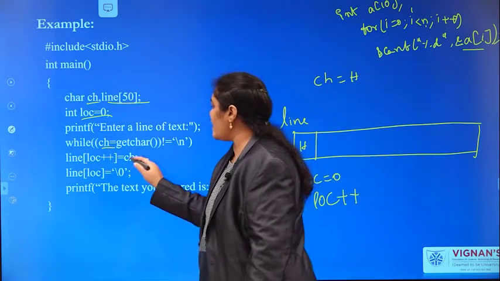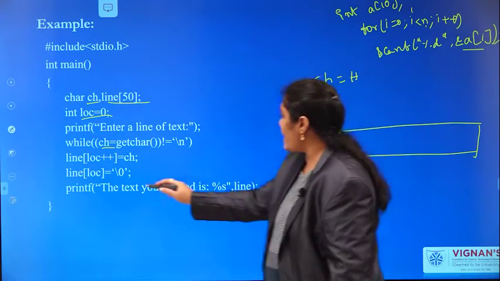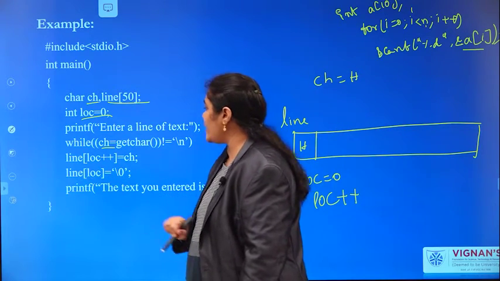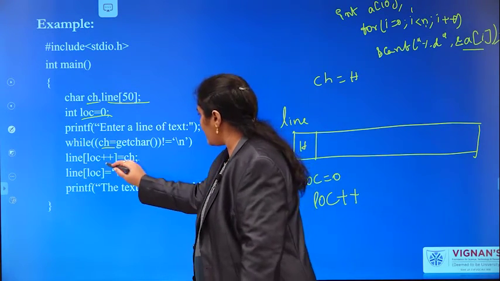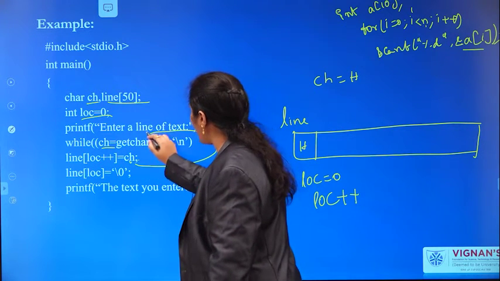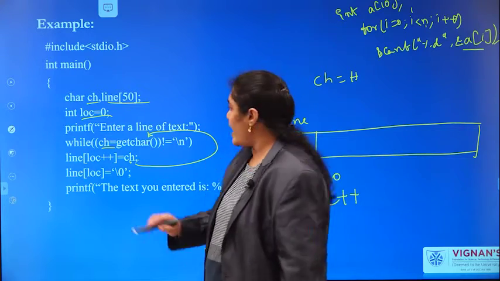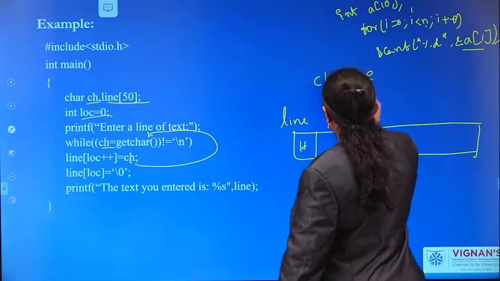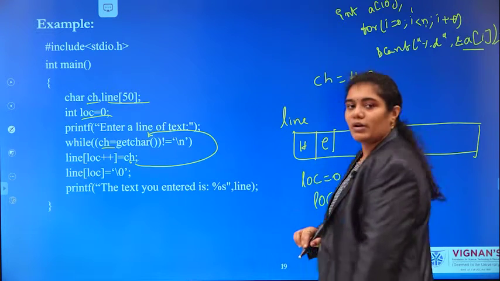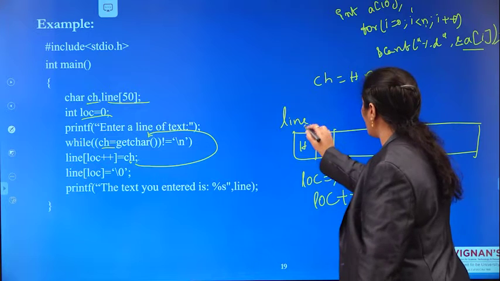And the next line of loc plus plus equals ch, and again you go back to the same while loop, and next you read e. That e you are placing into line of loc plus plus. Now it is 1, 0, 1.